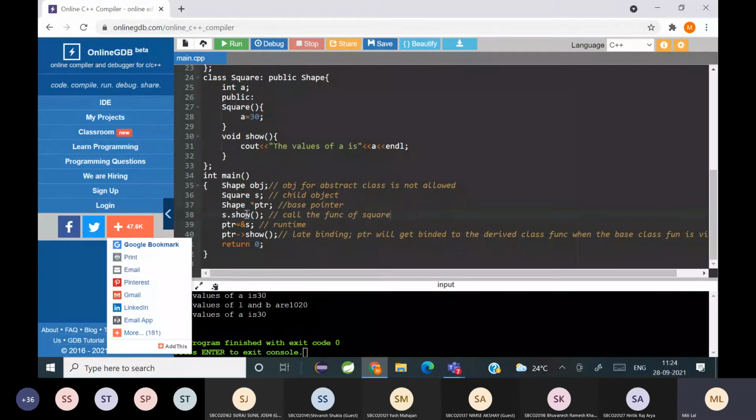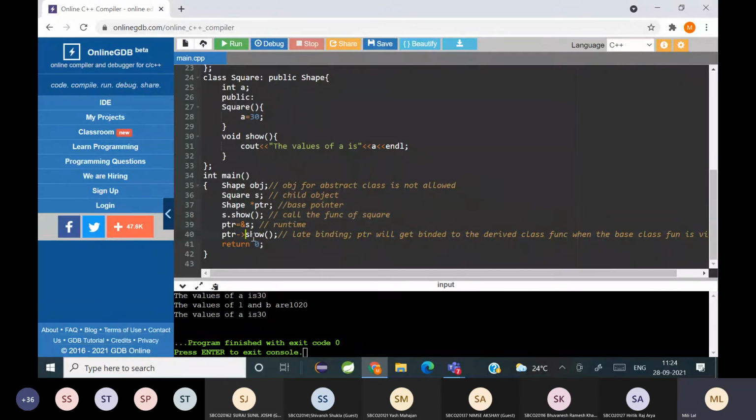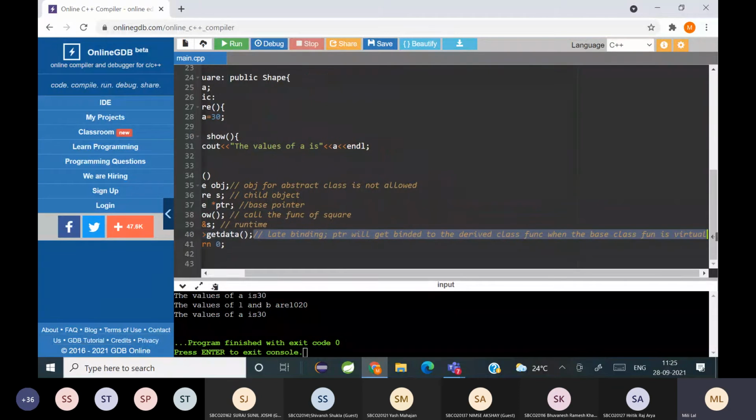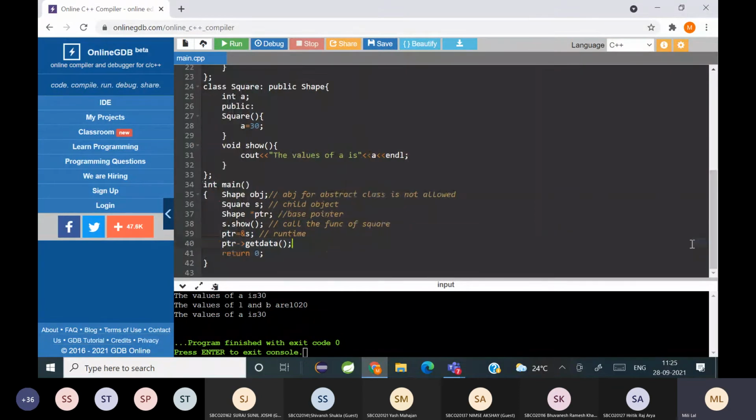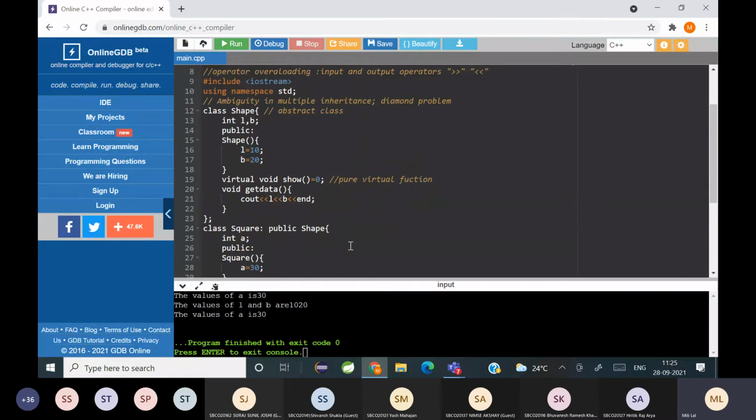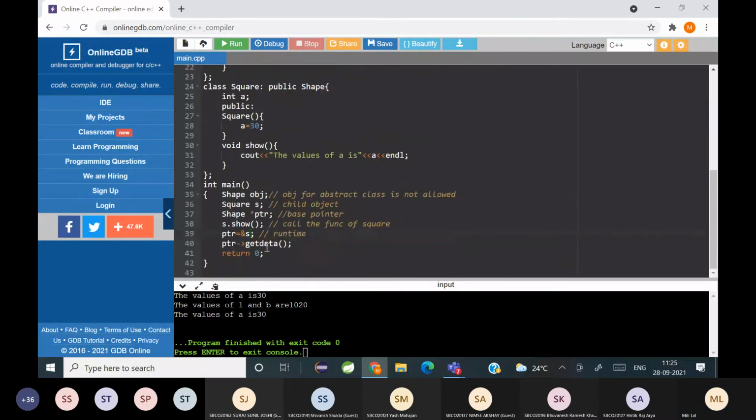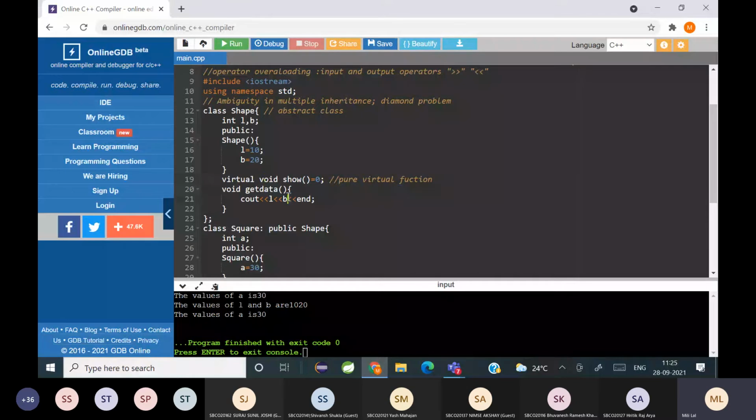So I can use it like this. Instead of this, I can use get data. मतलब get data base class में available है, so I have to use pointers for that. And if this pointer is getting assigned to the get data function address, then if you are using get data, it should call here.